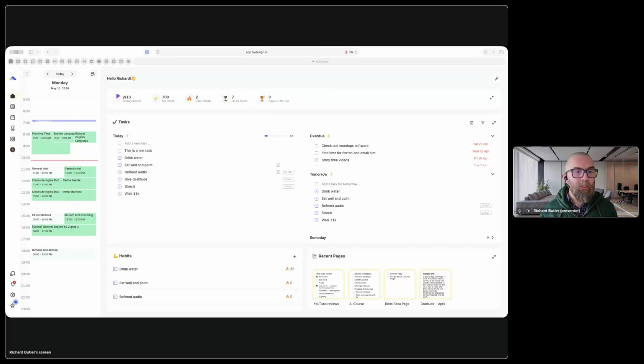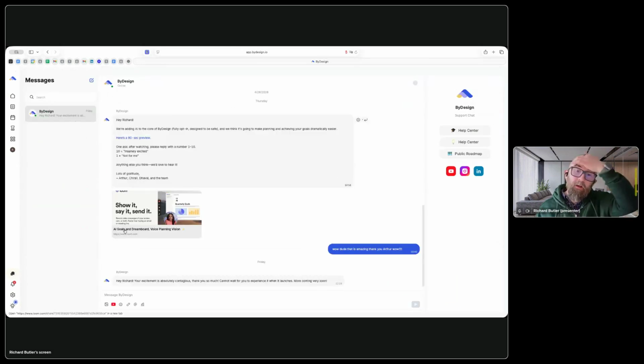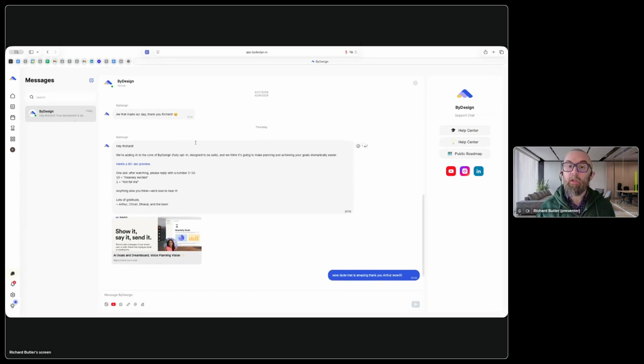They do have a chat system here where they send different messages, and you'll see all of the different messages here. And Arthur here is really, really good. I actually set up a call with him, and I thought, nah, it's going to be Arthur's assistant, and it was actually Arthur himself who took the call, and I actually saw his offices that he was in and everything. And this builds a lot of trust because with Journal It, while I'm sure it is extremely good, and I've heard great things about it, I said to the founder, do you do onboarding calls? No. And Arthur did an onboarding call with me, and it was really, really good.